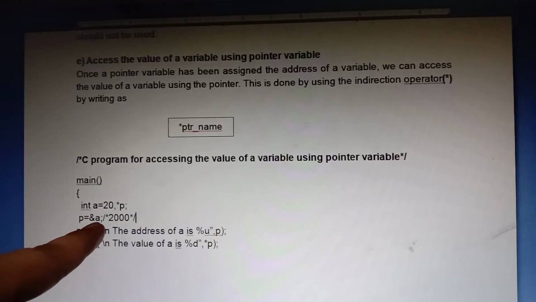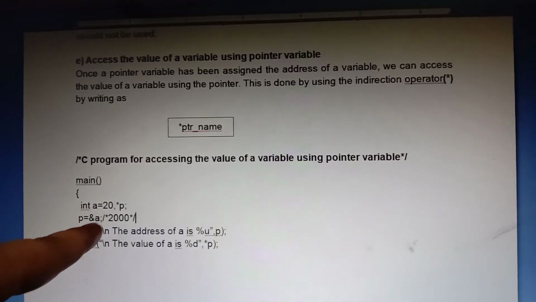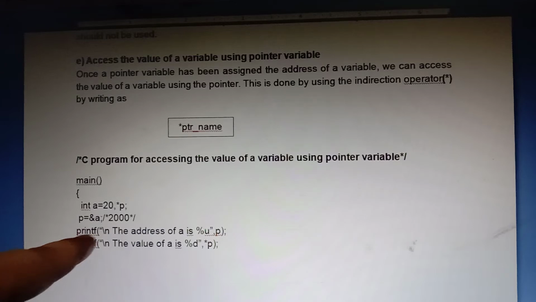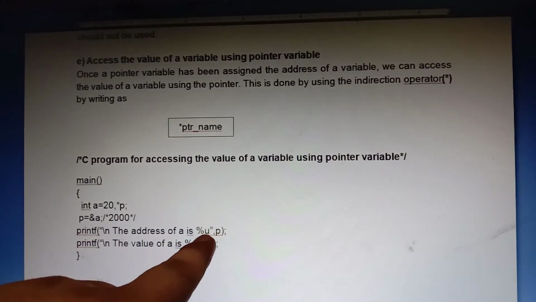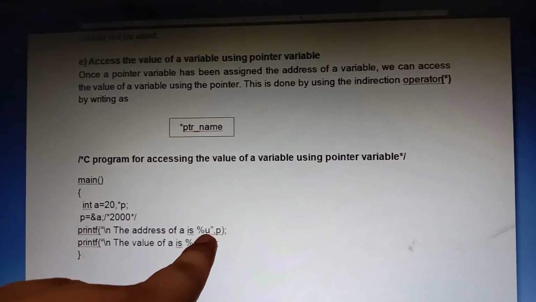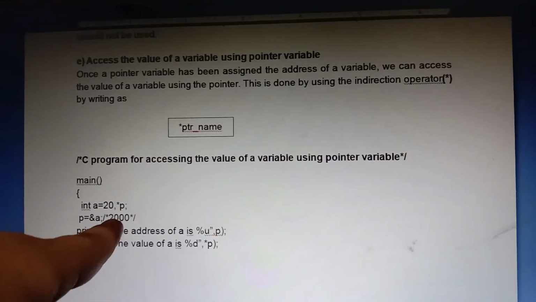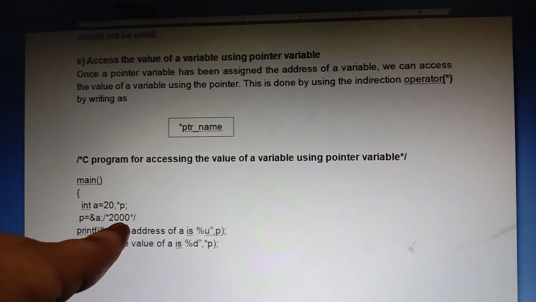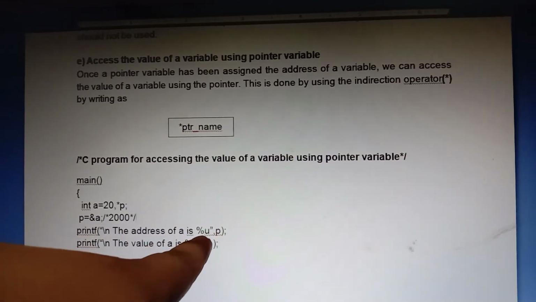The address of a is printed with %u, unsigned int, because an address is always a positive value, never negative.